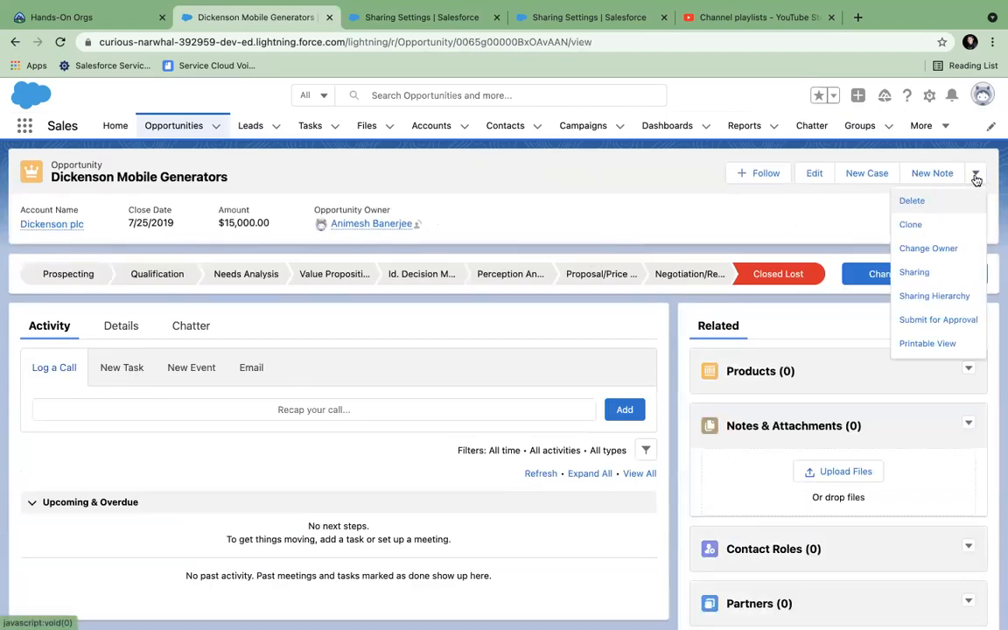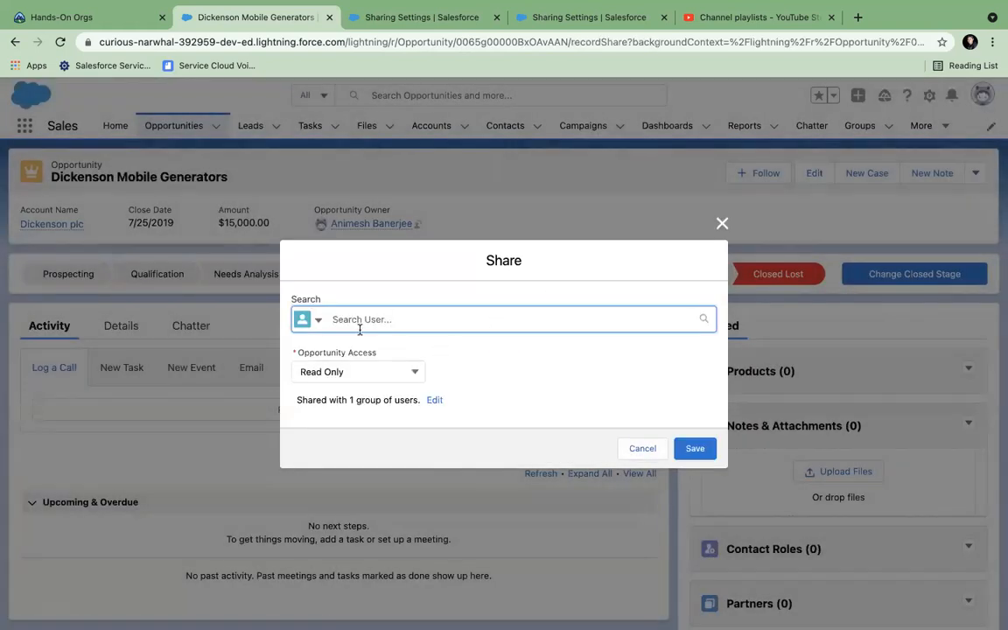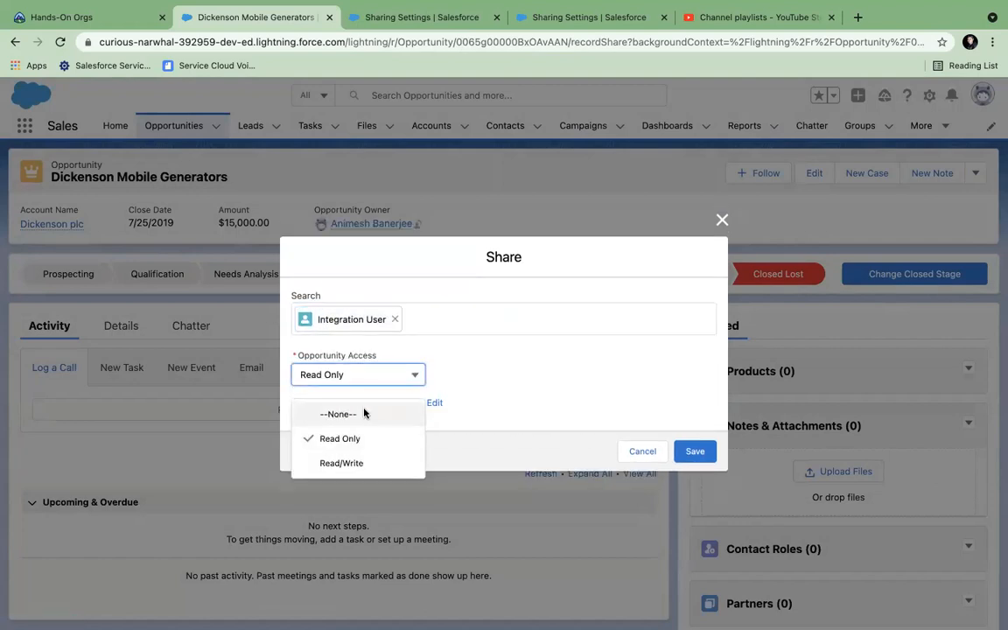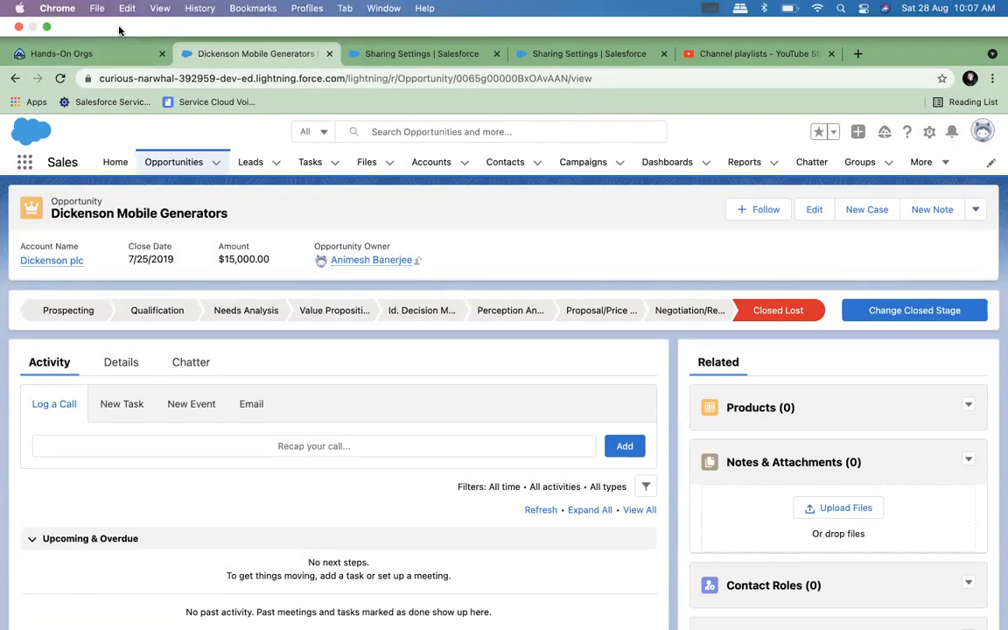Here you will have something called sharing. You see, here you can go and select a user and share it. You can give him a read-only permission or a read-write permission. Maybe you want to show this record to them because they are working with you. So this is a manual share. Here, let me see what happens in the background.